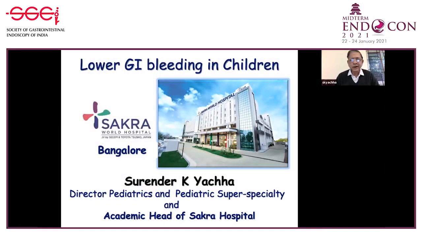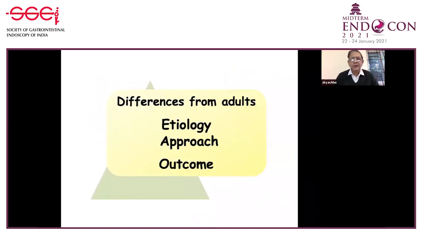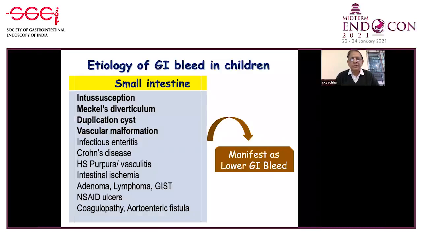I'm Dr. S.K. Yachha. I shall be talking on lower GI bleeding in children. There are subtle differences from adults in terms of etiology, approach, and outcome. GI bleed may originate from the small intestine and may manifest in the form of colonic bleeds. Important causes are intussusception, Meckel's diverticulum, duplication cyst, vascular malformations, and many others that are enumerated in the box.